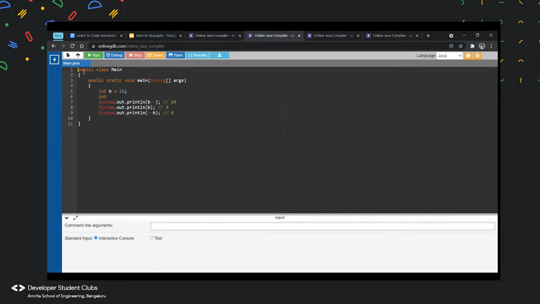You could first try it on your computers. And if you're ready, one of you could just unmute and tell me, and I will just type what you're telling. So one thing that we can do is we can import the scanner class. If you remember what Janvi said, you can ask for input from the user. So I'll do that. So import.